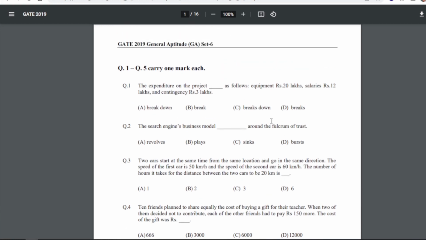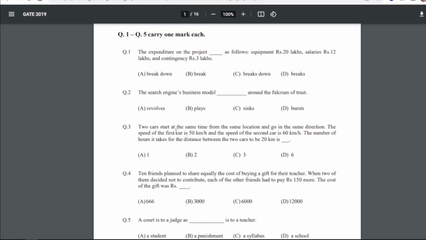So let's start. The first question is: the expenditure on the project dash as follows. Equipment is 20 lakhs, right? And salaries 12 lakh and contingency rupees 3 lakhs. So what will be in the blank space? The answer will be breaks down. So the expenditure on the project breaks down as follows, right? So this will be the sentence.